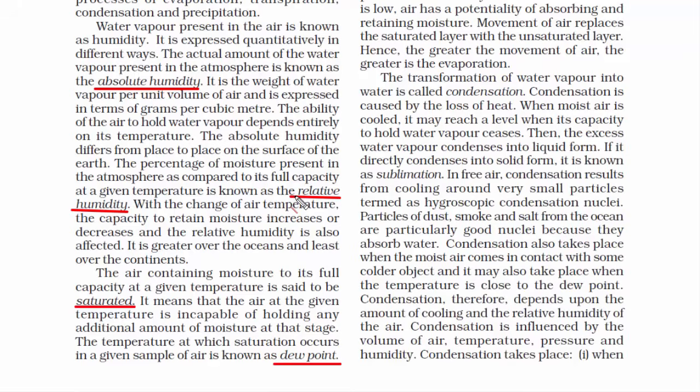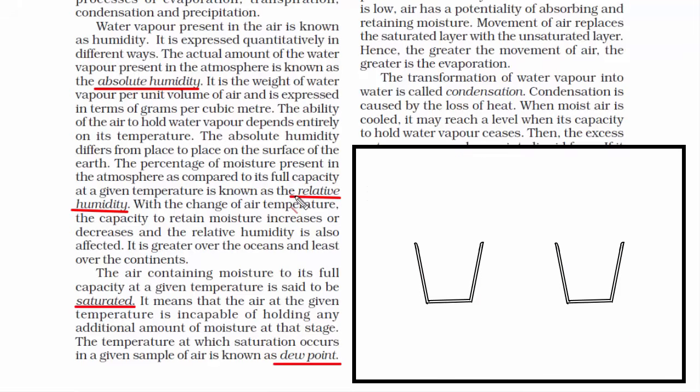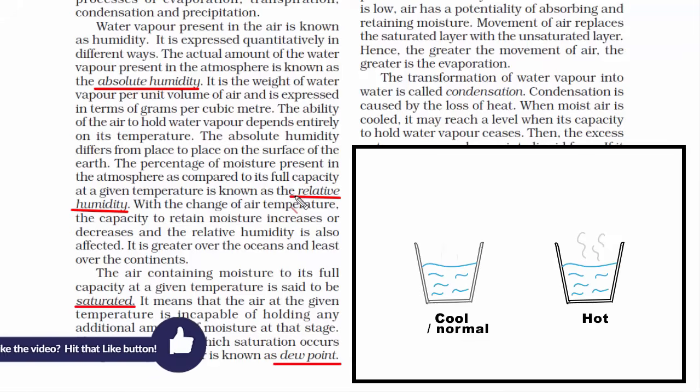I'll explain this concept by taking a simple example. Take 2 cups of water and imagine one of the cups contains hot water and the other is cool. Let's assume that the right cup has hot water and the left has cold water. You'll notice that the right cup is steaming because it contains the hot water. Now you will not actually see any water vapor because the cups are not covered, rather you will just see that the water is evaporating. Now evaporation also takes place in the left cup, but at a much lower rate compared to the right cup.